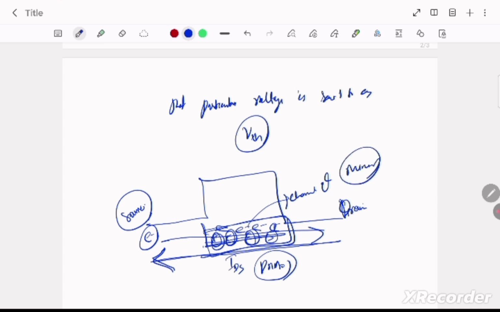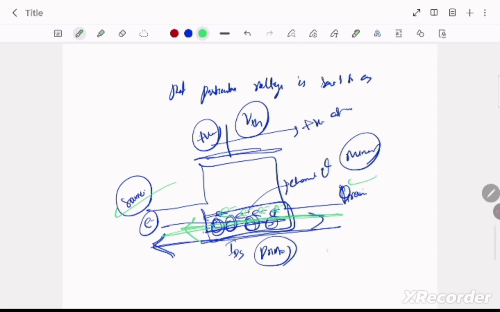It will be possible by applying a positive voltage here, the positive voltage at which we are able to have sufficient number of electrons here so that the current starts to flow from drain to source, and that particular voltage is said as the threshold voltage, means when this gate to source voltage is greater than VTH, the current starts to flow from drain to source.